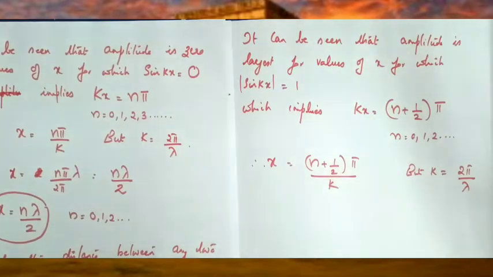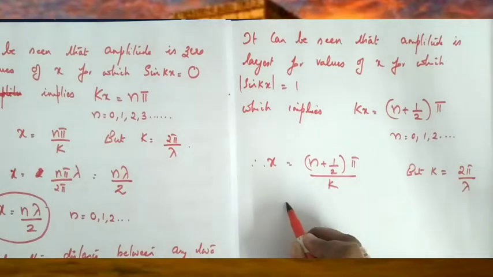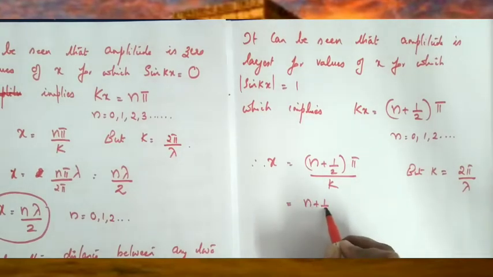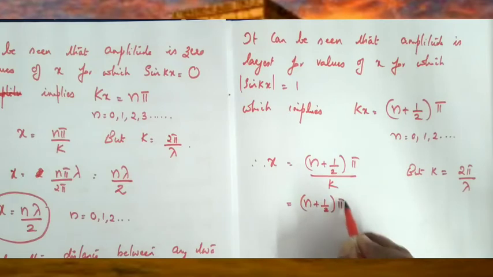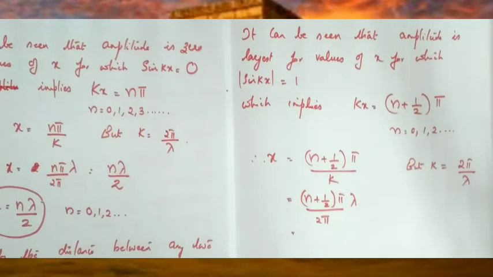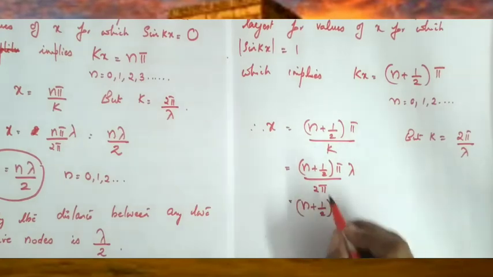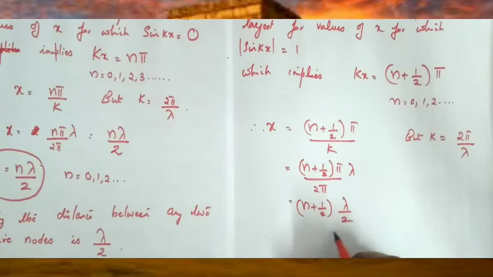And what is the value of k? k equals 2 pi divided by lambda. We can substitute n plus half into pi divided by 2 pi by lambda. Lambda comes to the numerator. So the values of x are, x equals n plus half into pi, and pi gets cancelled, lambda by 2. n plus half into lambda by 2.